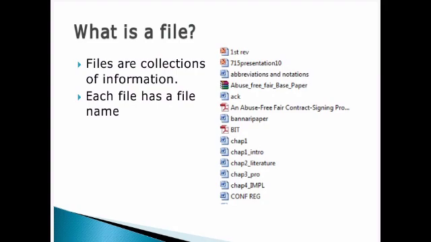Listen students, on the right side, can you see those small pictures over there? Red color picture, blue color W is written on there. Yes, so these are called files. Clear? So a file is a collection of information. Each file has a name. Yes, in Word if we type, it is a Word file. In Paint if we draw, it is a Paint file. Same way, game file. There are different types of files.